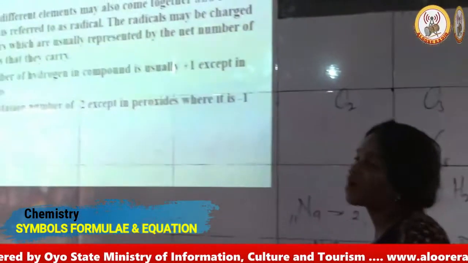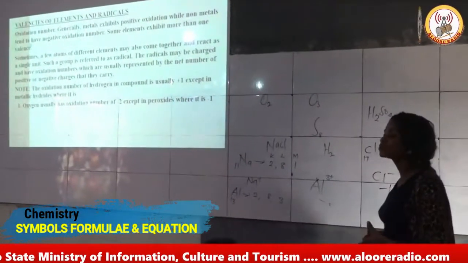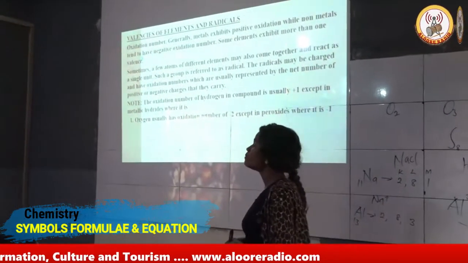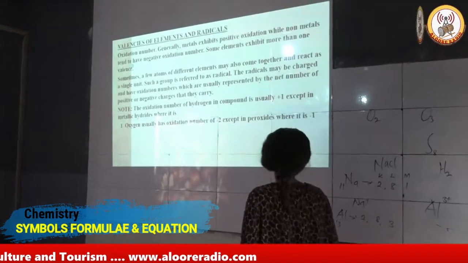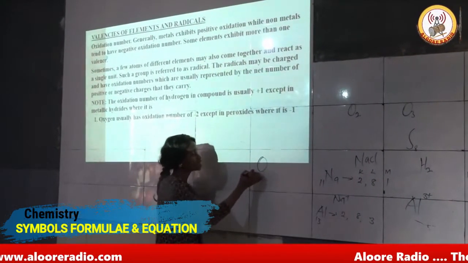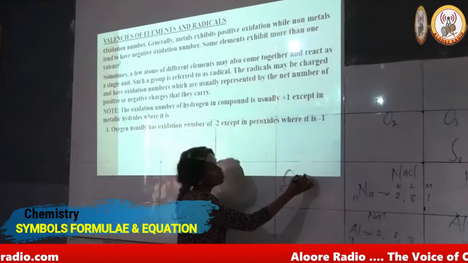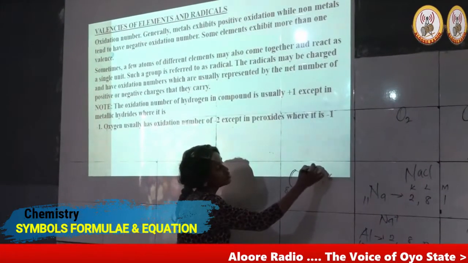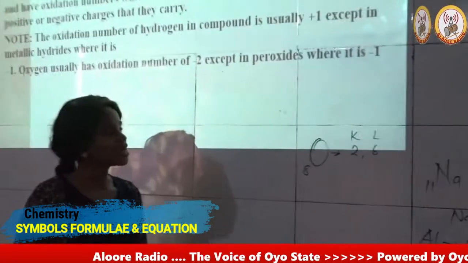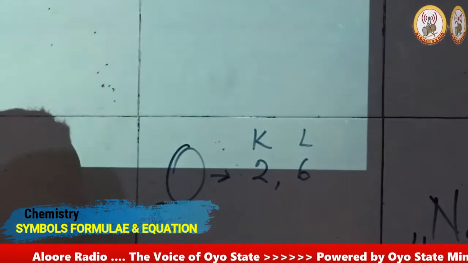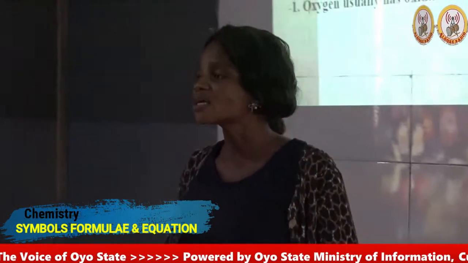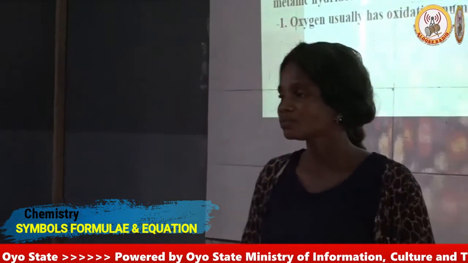Now we proceed. For example, let's take oxygen again. Oxygen has an oxidation number of -2. If you look at the atom of oxygen with an atomic number of 8, we have 2, 6 using the KLM representation. If you remember, I said that according to the octet rule for stability, the maximum number of electrons that a shell will take is 8.